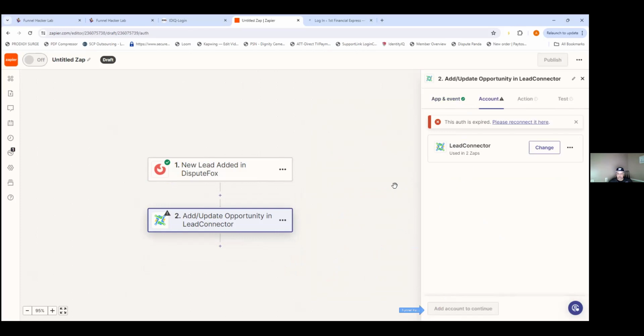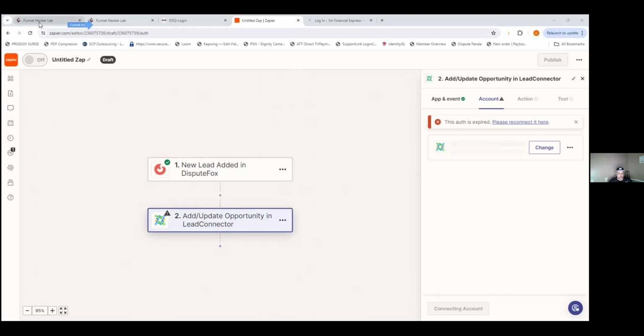Press reconnect. We've got to link it with the API. So once a pop-up should appear, I don't know if it'll appear there, asking for an API right here. Okay. All right, go back to the CRM.